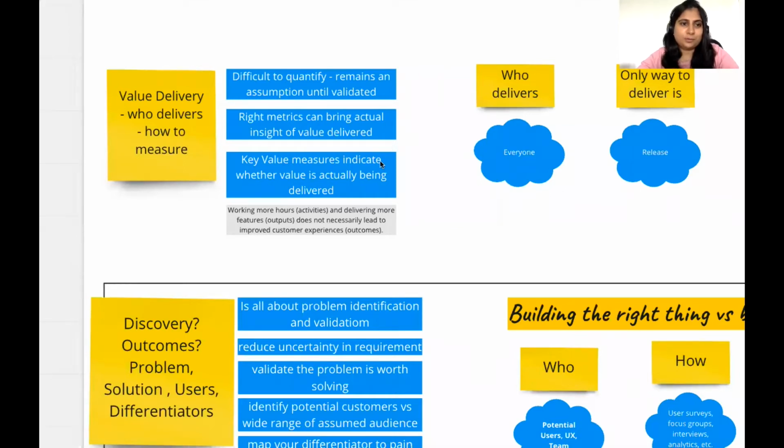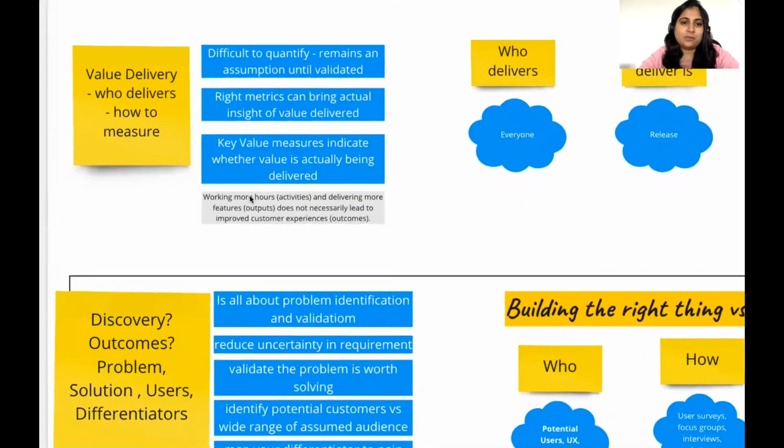By now we've understood what value is and what value proposition is. Let's understand how it is delivered and how we measure value. It's very important to measure value to know if you're moving in the right direction, and it's very, very difficult to quantify what value is. Let's understand this with an example.